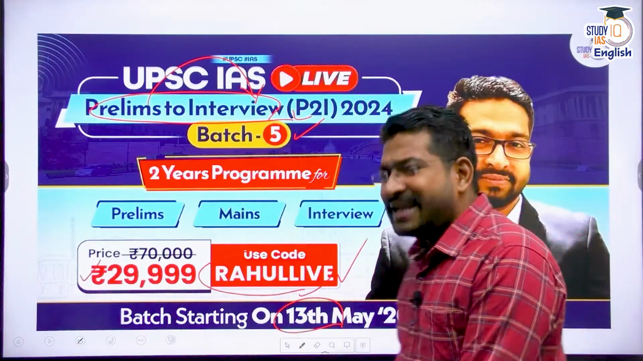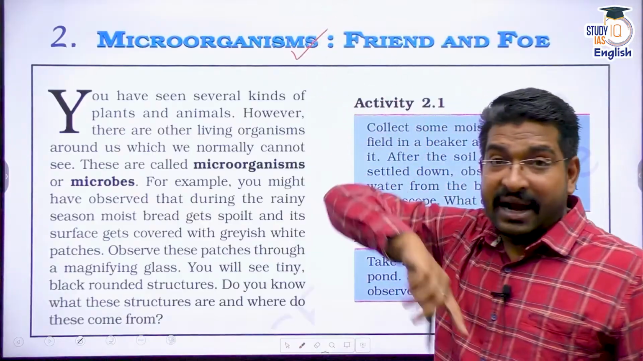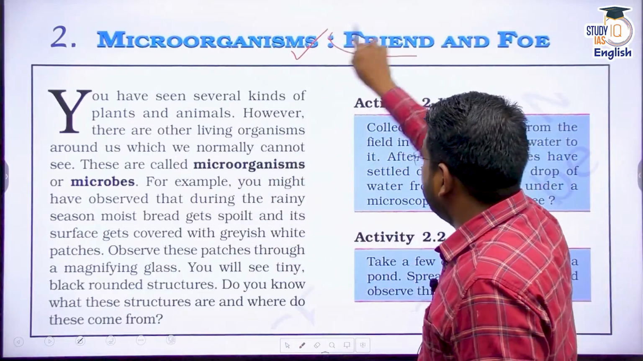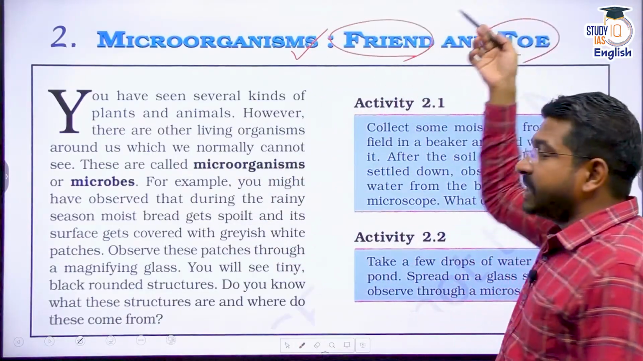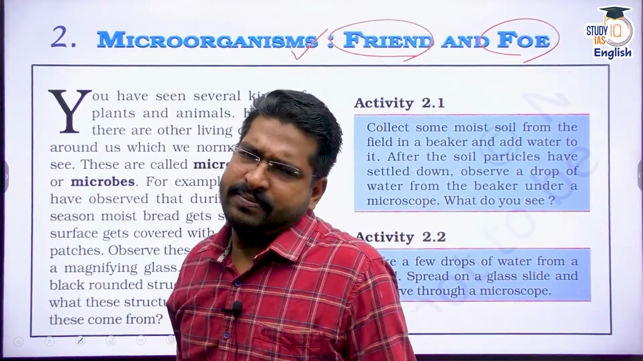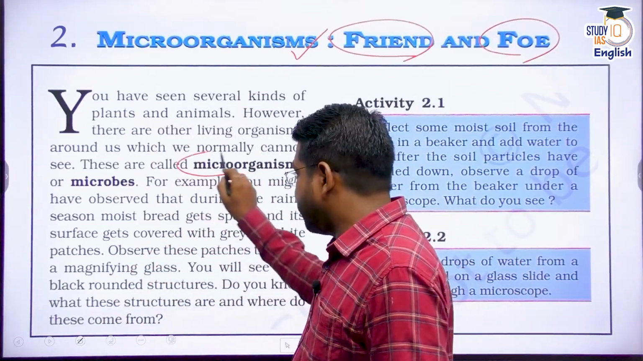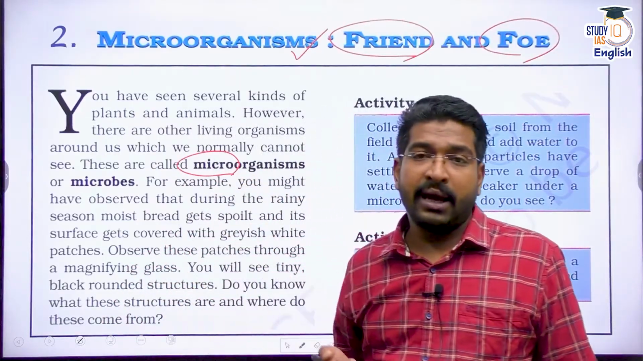Right. Let's begin. As I told you, today's discussion is connected to microorganisms, and we're going to understand: are microorganisms our friend or are they our foe? Foe means enemy. So first of all, what are microorganisms? The name itself suggests microorganisms. That means they are not visible to our naked eye.